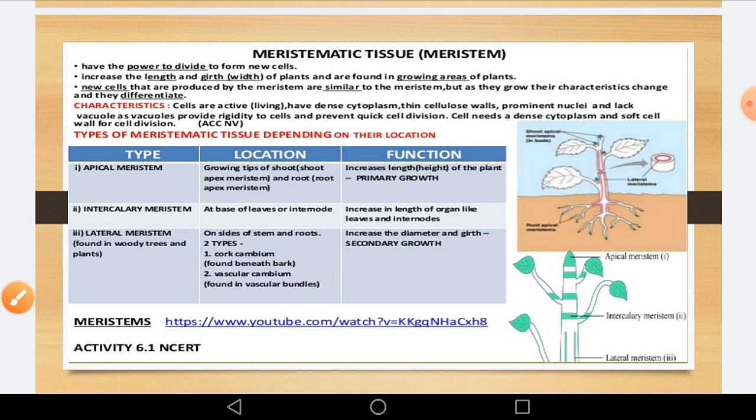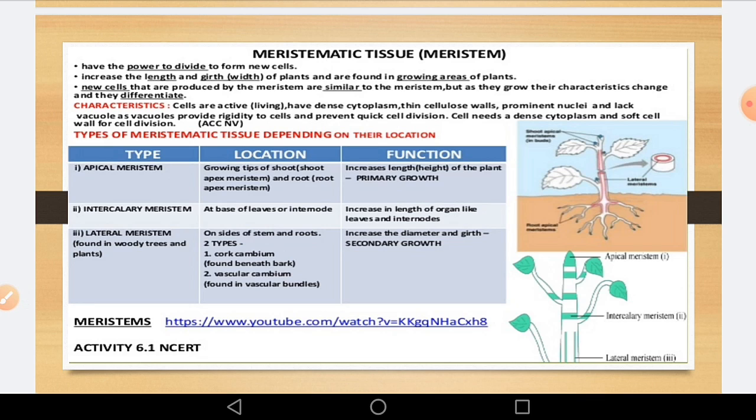So first we learn they have the power to divide new cells. They increase in length, so they are found in the growing area of the plant. And the new cells that are produced by the meristem are similar to the meristem. But as they grow, the characteristics change and they differentiate. Now what are the characteristics?